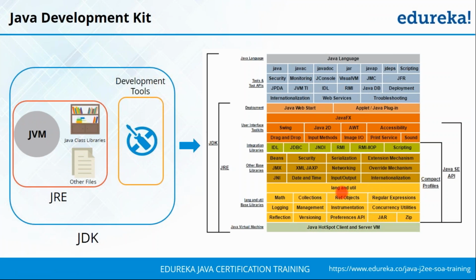So all these will be present in your JRE, and after that you have your JDK. JDK basically refers to your Java development kit. This is something all developers require. In case you want to write your program, or you want to create various programs, you need to have your Java development kit present on your system. When you talk about your Java development kit, it has the following development tools. As you require, you can use any of these tools as part of your code.